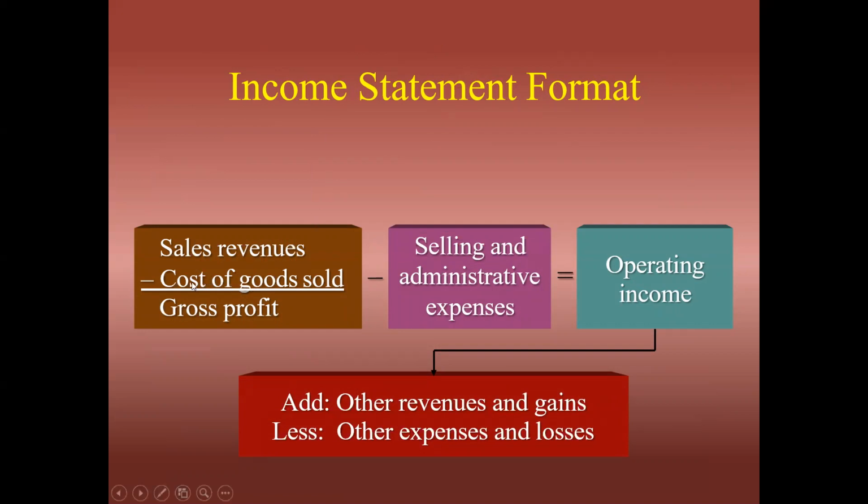From sales revenue, if we deduct cost of goods sold, then we will get gross profit. From this, if we deduct selling expenses and administration expenses, the result will be operating income. To the operating income, we should add other revenue and gains, and whatever other expenses and losses we have, we have to deduct.